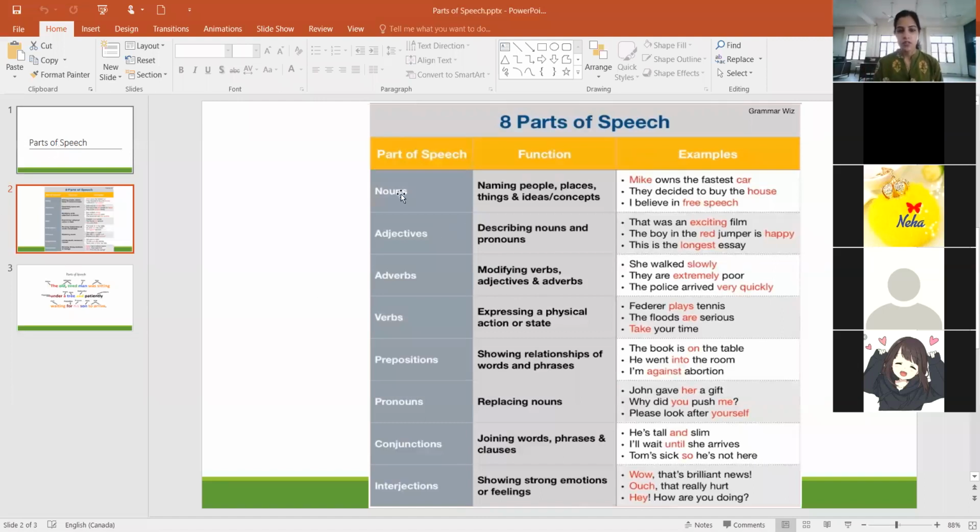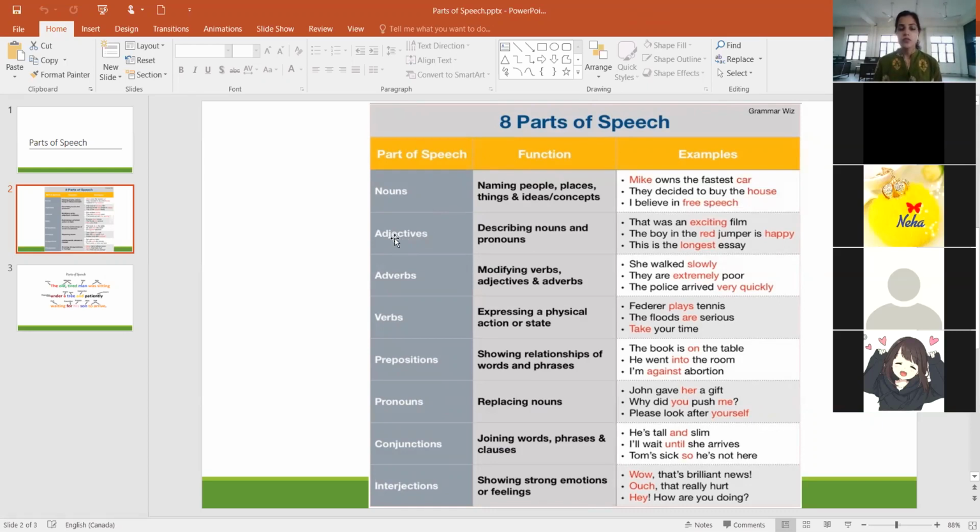We have nouns. Nouns are the names of various places, things, ideas, concepts, people. So basically the names that we use in our speech are nouns. You can read these examples, and the ones in red color are nouns. So speech, house, car, mic, these are all nouns. Trees, table, right?